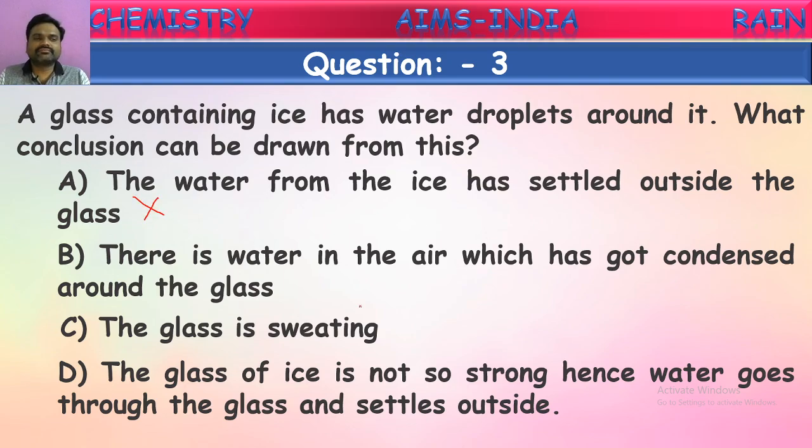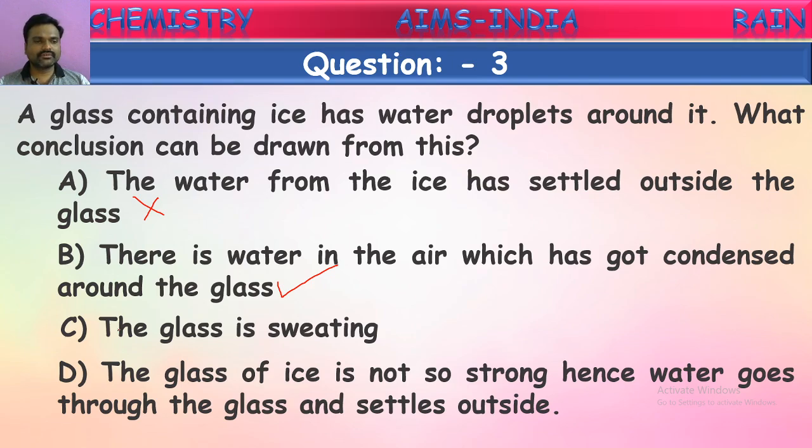What is the second one given? There is water vapor in the air which has got condensed around the glass. Yes, there is water in the air. What is the water present in the air called? Water vapor. So there is water vapor in the air which is being condensed, touching this cool glass and converting into small droplets of water on it. So this is the correct answer.